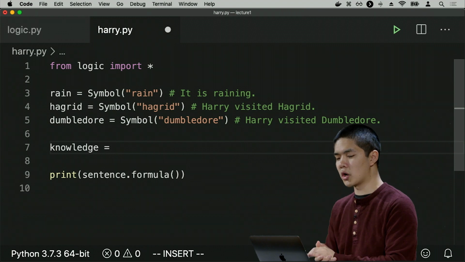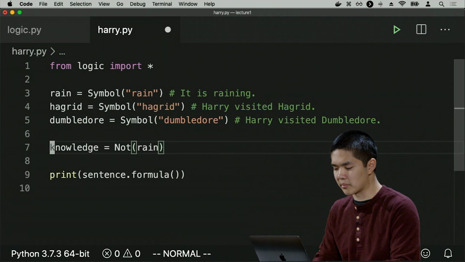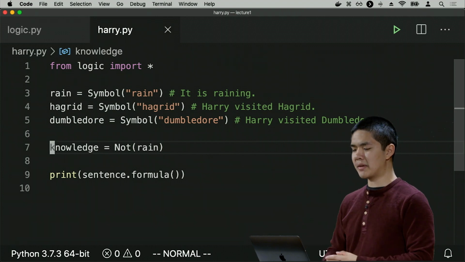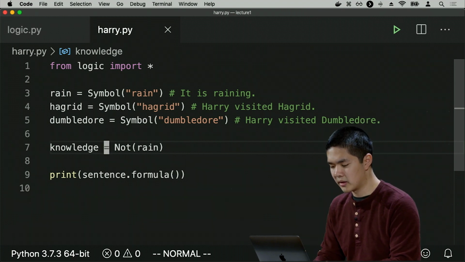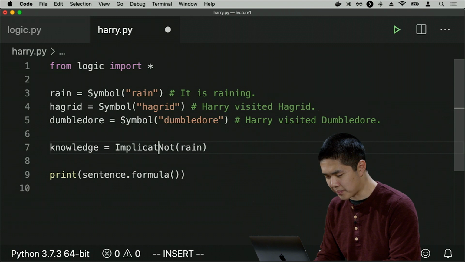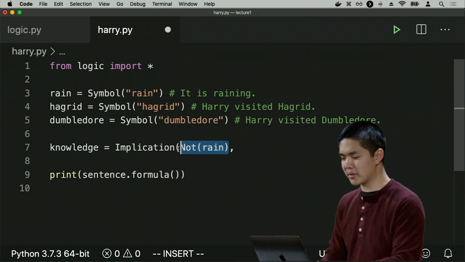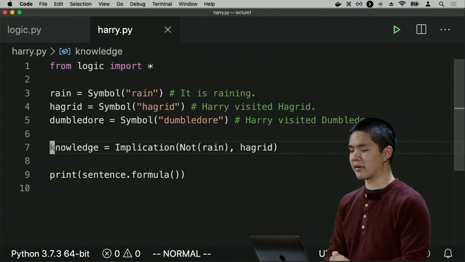So all right, how do I encode the idea that it is not raining? Well, I can use not and then the rain symbol. So here's me saying that it is not raining. And now the implication is that if it is not raining, then Harry visited Hagrid. So I'll wrap this inside of an implication to say, if it is not raining, this first argument to the implication, well then Harry visited Hagrid.